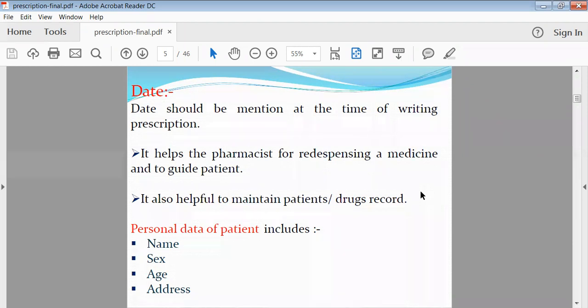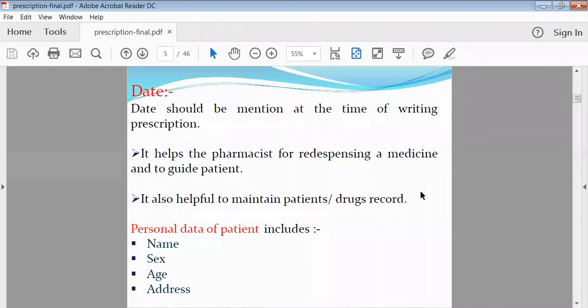Then sex and age. Sex indicates male or female. So whether the female patient is there or the male patient is there, particular types of medicaments are there. Their doses are a little different in females and males. Some drugs are there which are only required for the female person. So depending on that, sex is also important. Then age, a very important factor, because age will define the dose of that drug. If the child is there, it means his dose will be different.